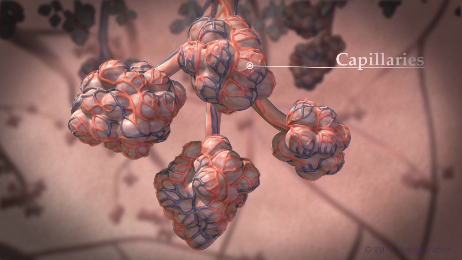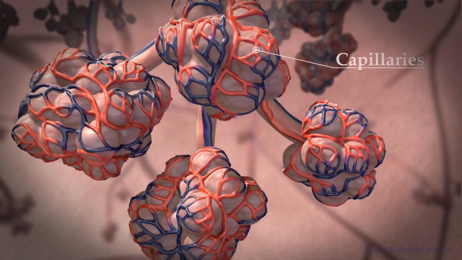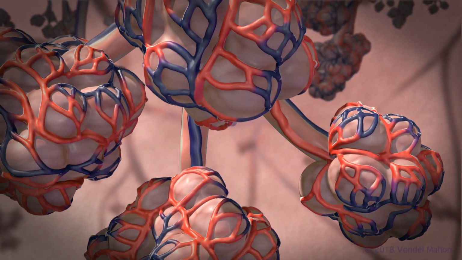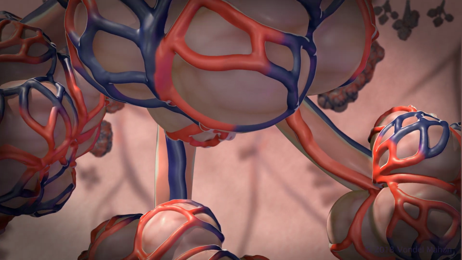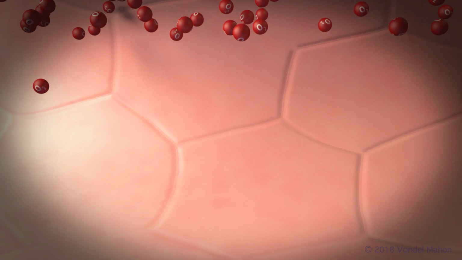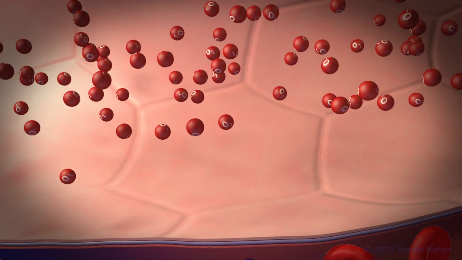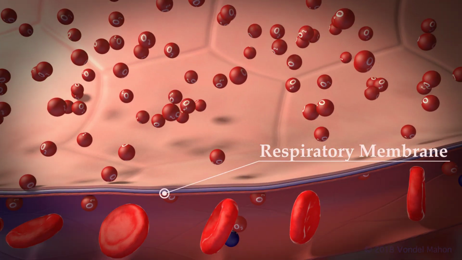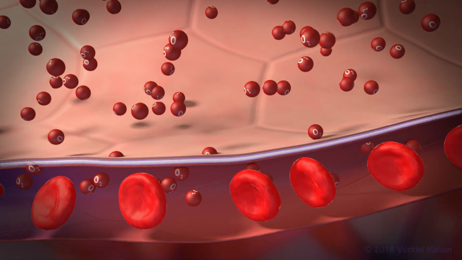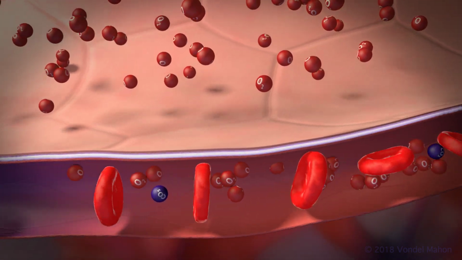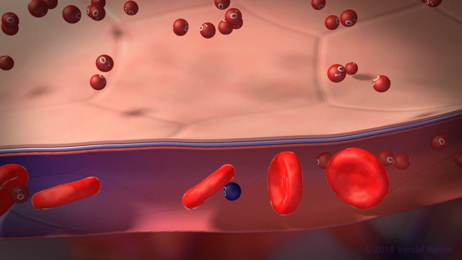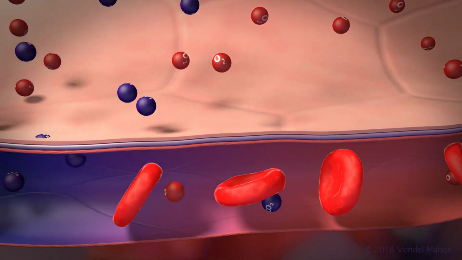The alveoli are surrounded by a network of tiny blood vessels called capillaries, which allows the transfer of oxygen and carbon dioxide. Oxygen moves into the alveoli at high concentrations, diffuses through a thin layer called a respiratory membrane, and is directed out of the lungs. This membrane, only 1/10,000th of a centimeter thick, is shared by the alveoli and the capillary,